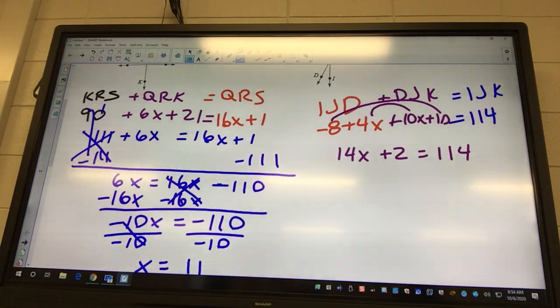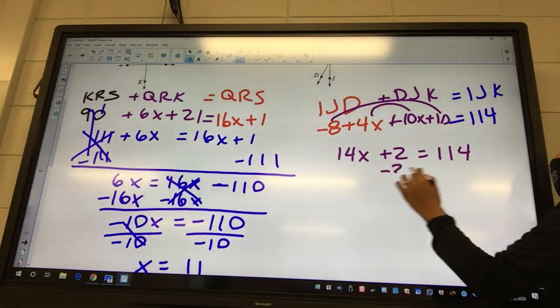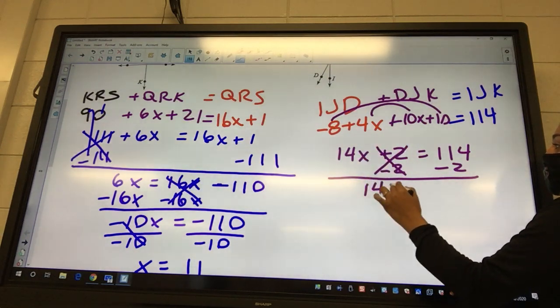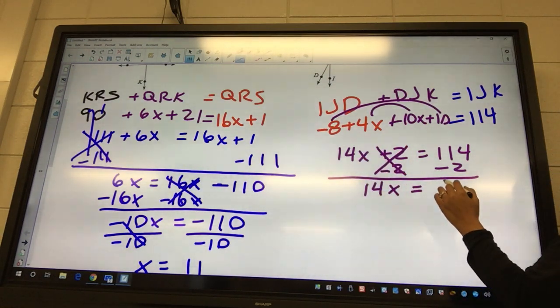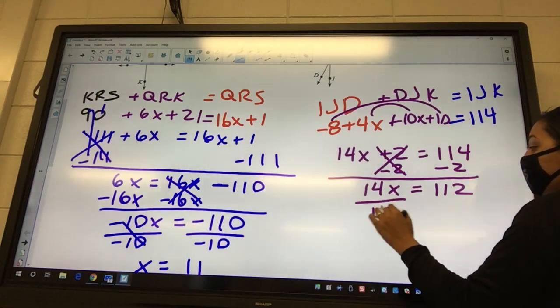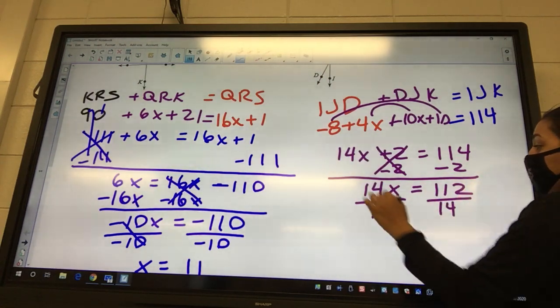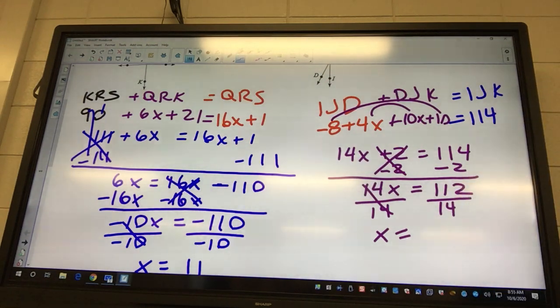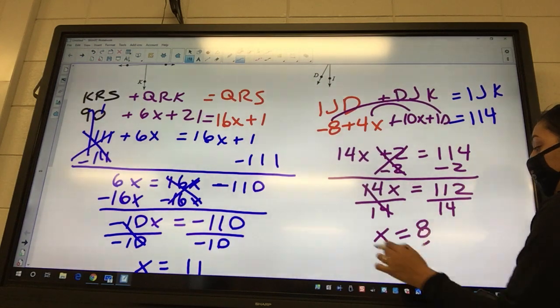Now we have to do the letters to the left and numbers to the right. So I'm going to subtract 2 from both sides. So I got 14x equals 112. We're going to divide, it's our last step. 112 divided by 14, so x equals 8.